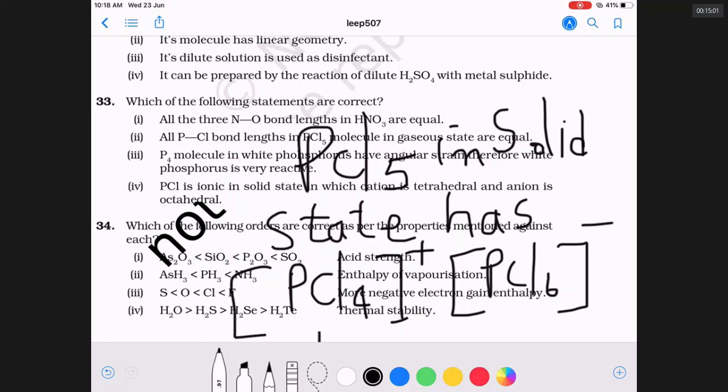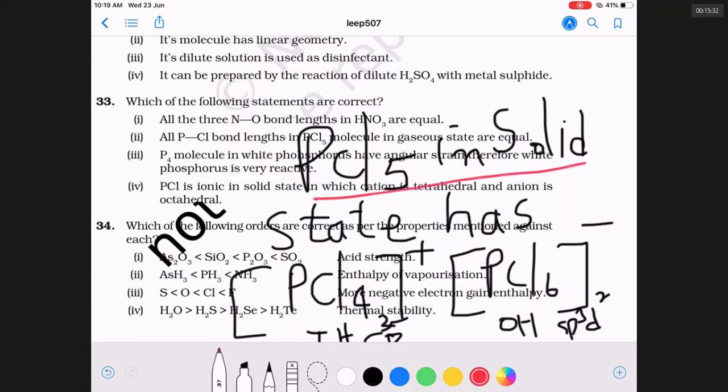It is tetrahedral. It is octahedral. This phosphorus is sp3. This is sp3d2. Therefore, the fourth one is correct if there is no printer's mistake. Are we very clear?